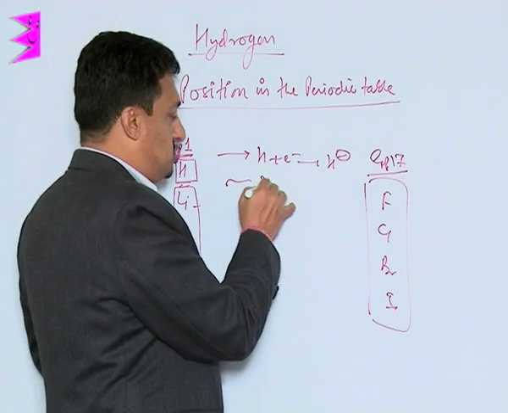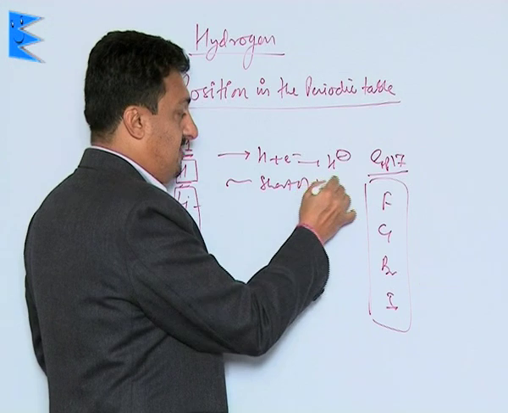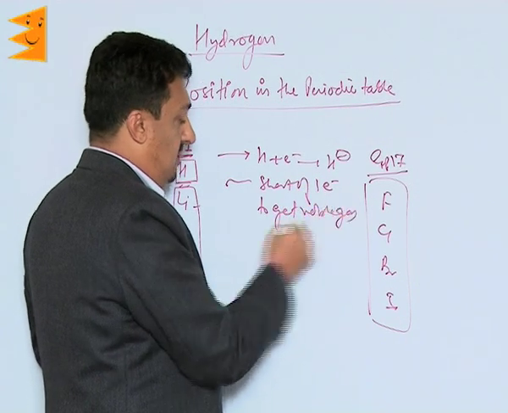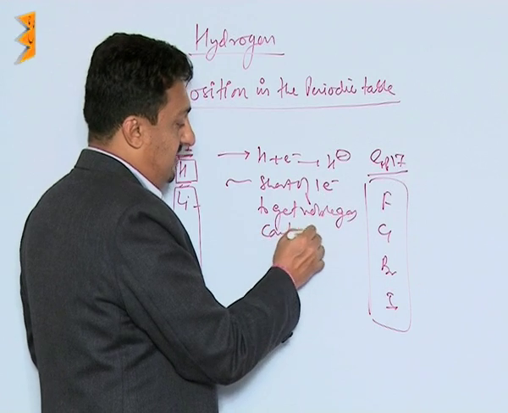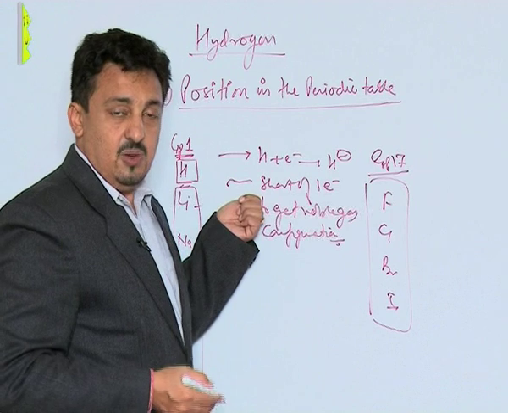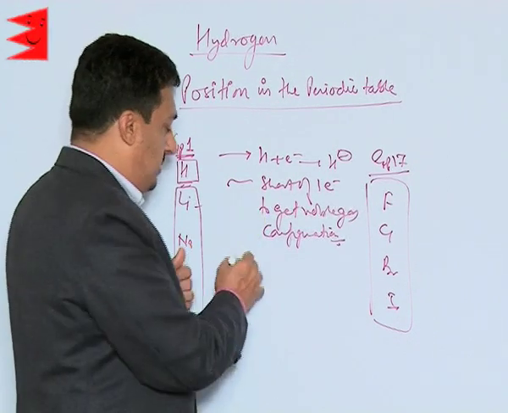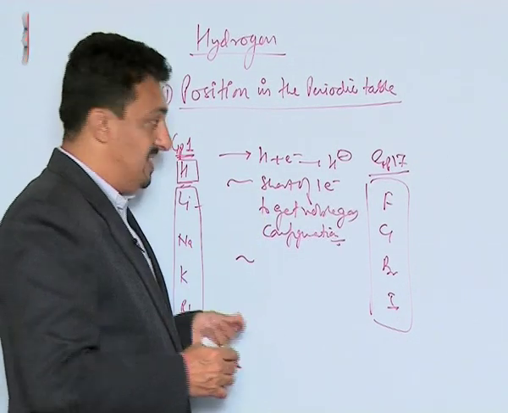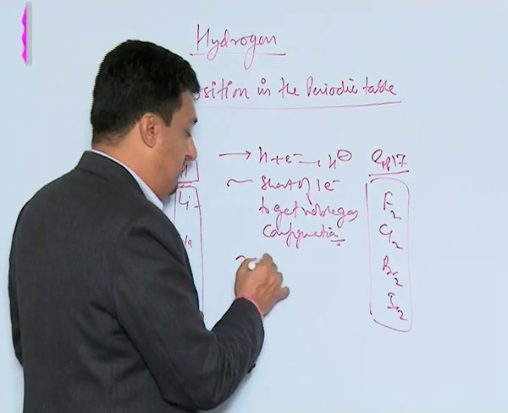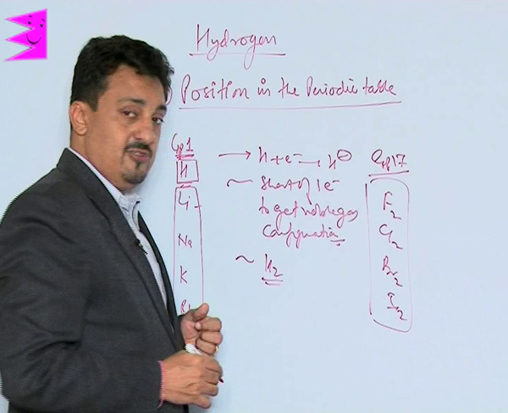It is only short of one electron to get the noble gas configuration, like the halogens. Yes, this is again one of the properties. There is one more important thing: like these exist as F2, Cl2, Br2, I2, hydrogen also exists as a hydrogen molecule.